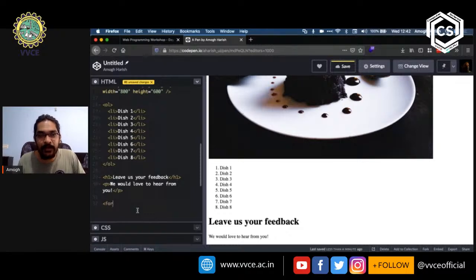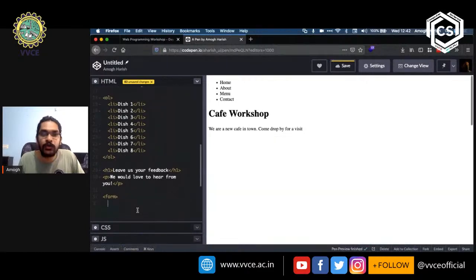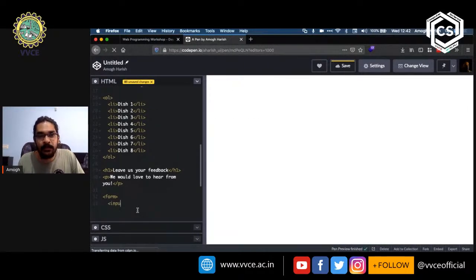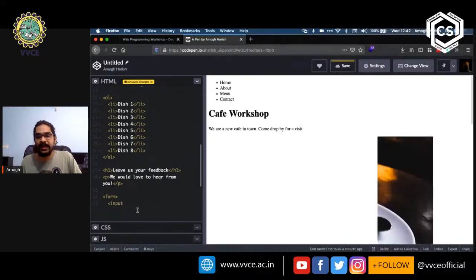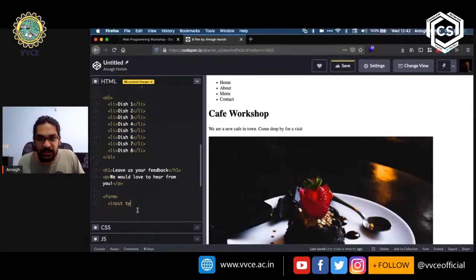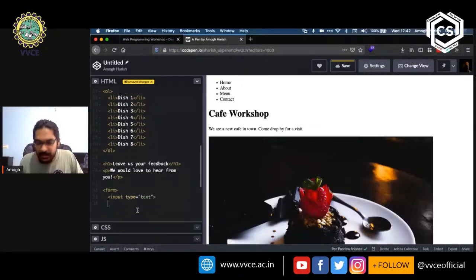So we create the form tag, which is the left angle bracket followed by the word form and then the right angle bracket. I go to a new line and create an input tag to create a text field. To create a text field, I add the attribute type is equal to text. Let's see what happens when we do this. I'm going to close this and close the form tag.